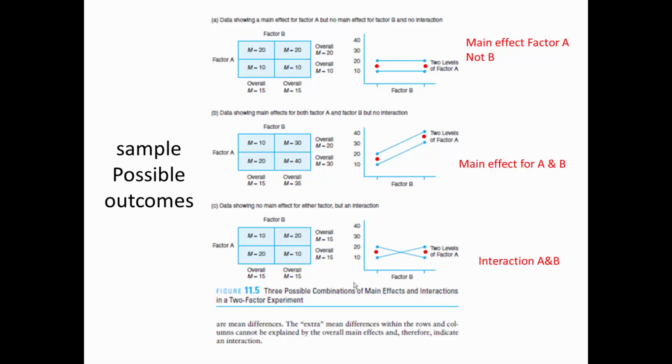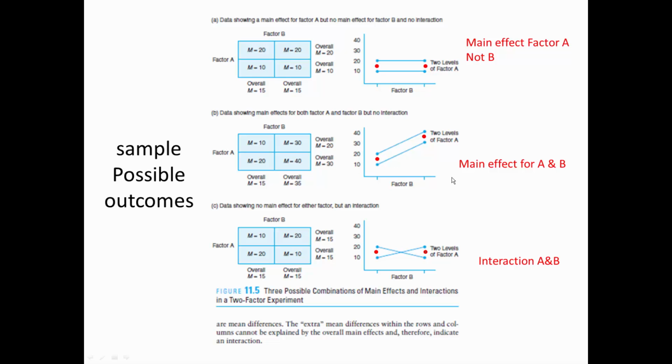The first example shows a situation that there is a main effect for factor A, but there is no main effect for factor B. Again, why? Because this line is clearly above this line, so the main effect for factor A, and this dot is at the same level as this dot. That means that for factor B there is no main effect.